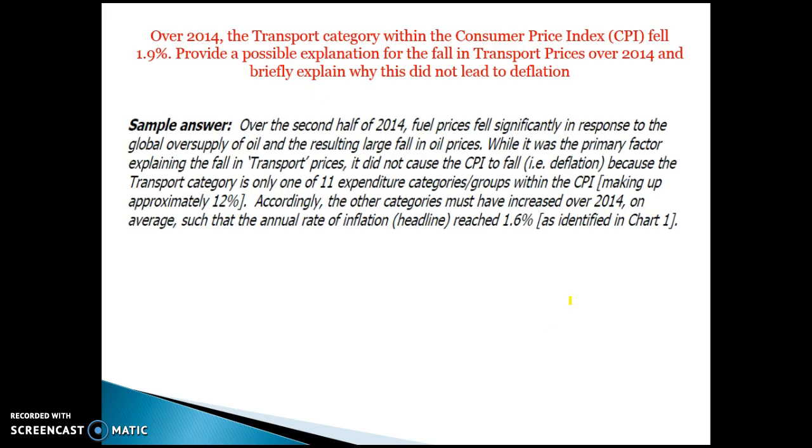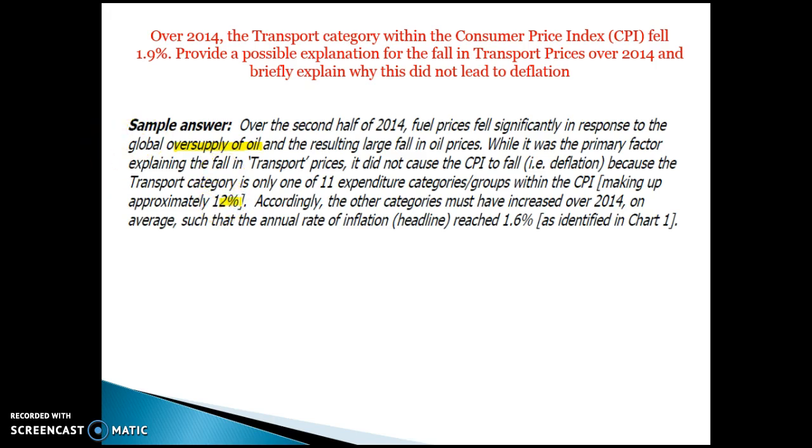Okay, the way to go about answering this question is that, first of all, over the second half of 2014, the main reason the transport category fell was because of an oversupply of oil, which led to falls in oil prices. So the transport category within the CPI fell because petrol was less expensive. But it didn't cause deflation because transport's only one category. There are 11 categories within the CPI, and transport only makes up around 12%.